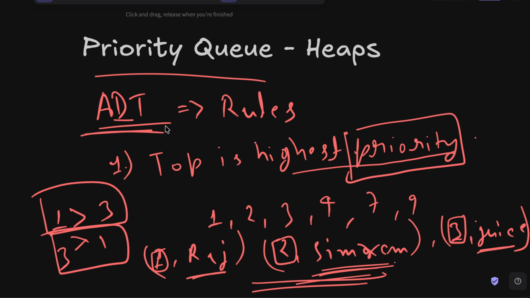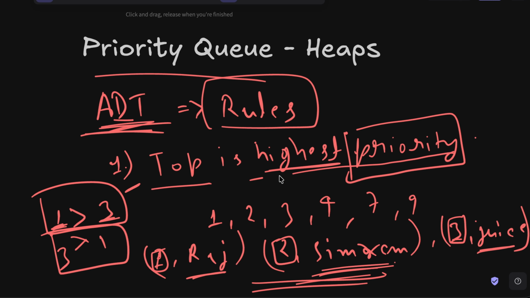It is an abstract data type, which simply means it is a set of rules. And one of the most important rules is that the top element or the first element in the priority queue should have the highest priority. Now, whether a lower number has a higher priority than a larger number depends on our choice. We can decide that in the priority queue. But the top element or the first element must have the highest priority so that we can get this element as quickly as possible.